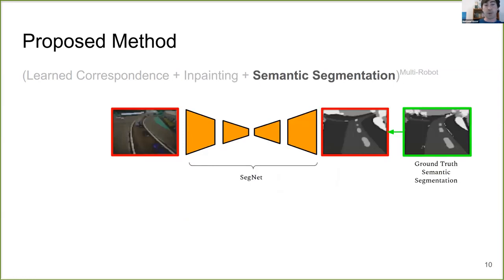Next, we have our network work towards some perception task. In this case, we have the network produce a semantic segmentation mask. We use a variant on the SegNet architecture to produce this mask.